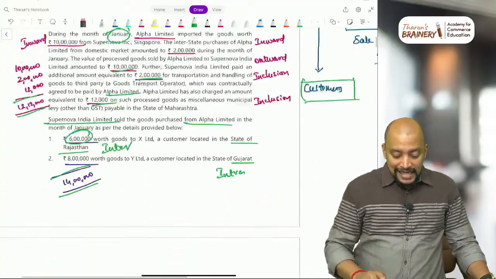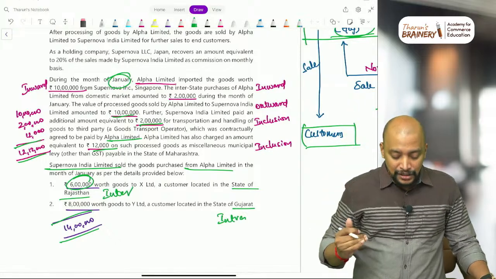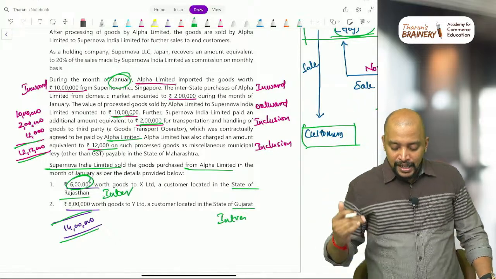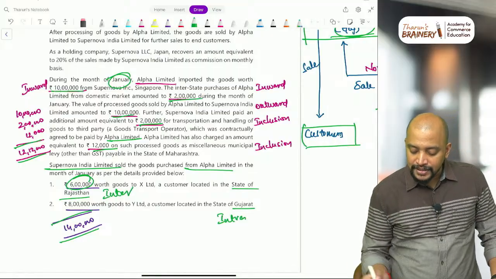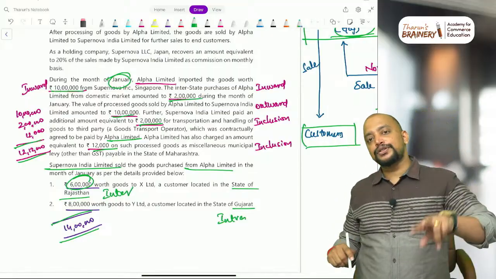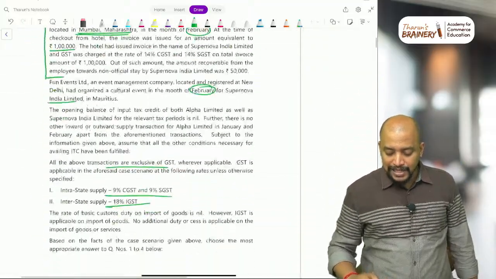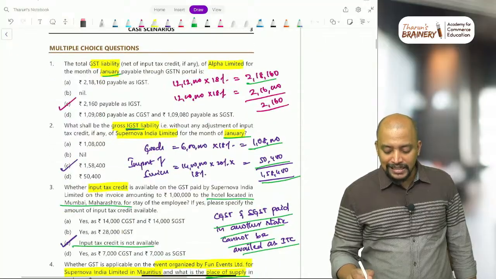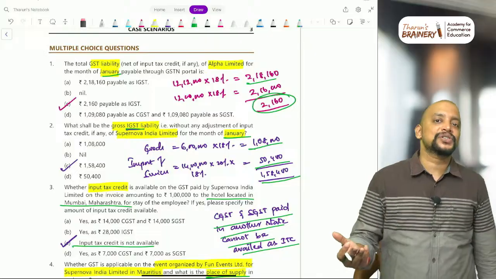Now what is their inward supply? Alpha Limited is just purchasing the goods. They are importing the goods. On import 10 lakhs, okay, and 2 lakhs locally. So 10 plus 2, 12 lakhs. 12 lakhs into 18%. So that will be 2,16,000. So 2,160 is only liability. No other transaction is there for them.